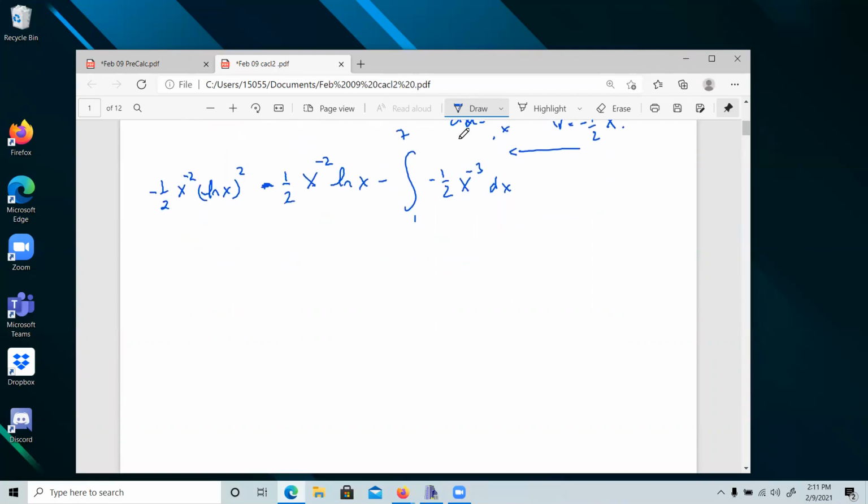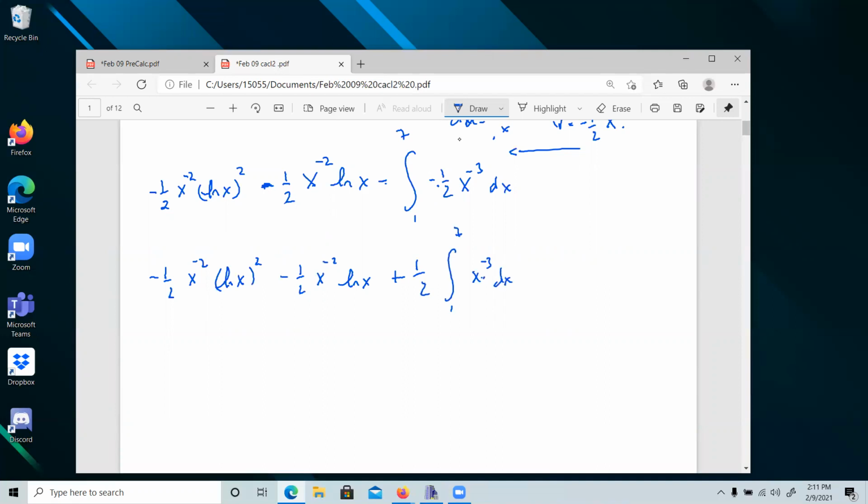Okay. So here we have negative 1/2 x to the negative 2 ln x squared minus 1/2 x to the negative 2 ln x, minus a minus, so plus, plus 1/2 integral x to the negative 3 dx.